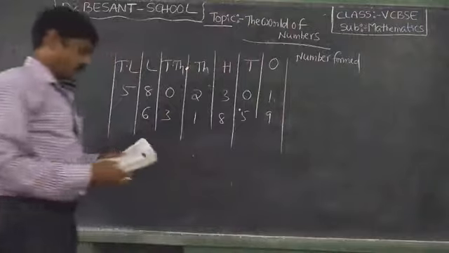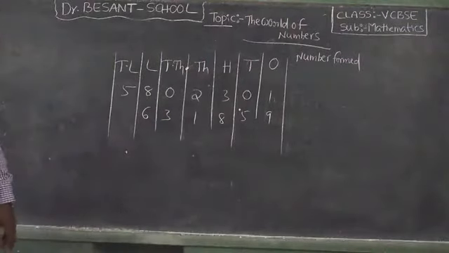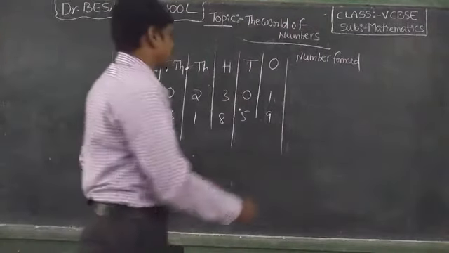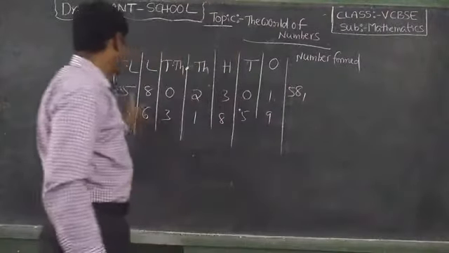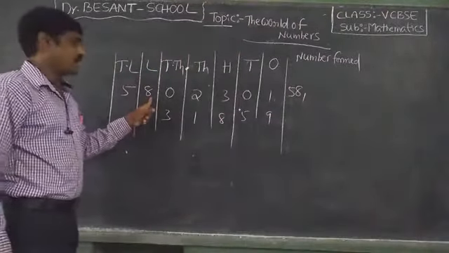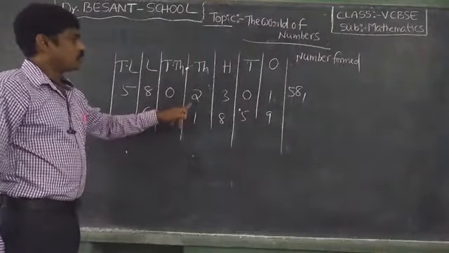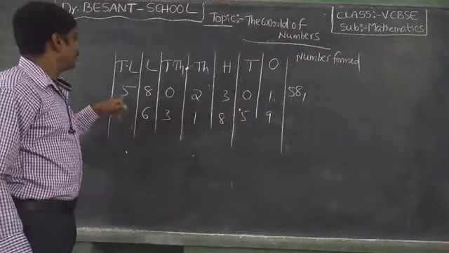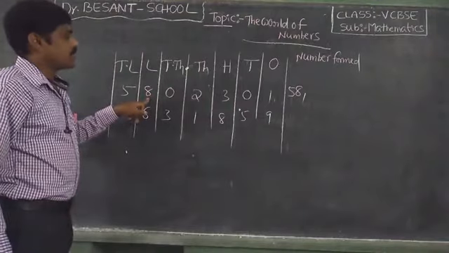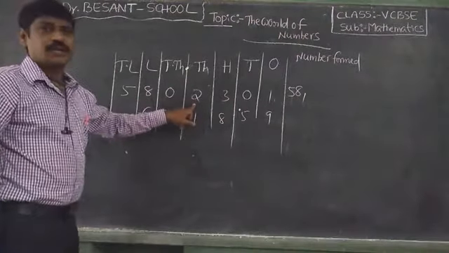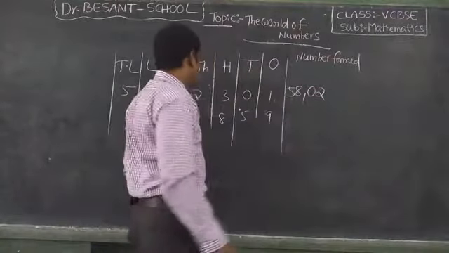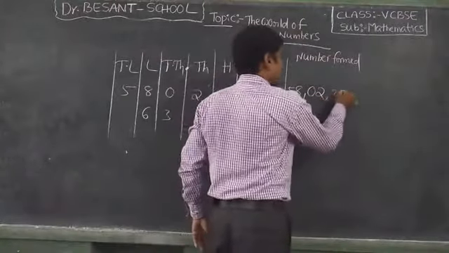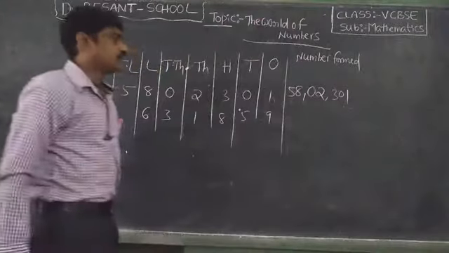Okay. So observe here. This is 58 lakh. 58 lakh. Okay. 58 lakh. Next, 2000 means 02, 2301. Okay.